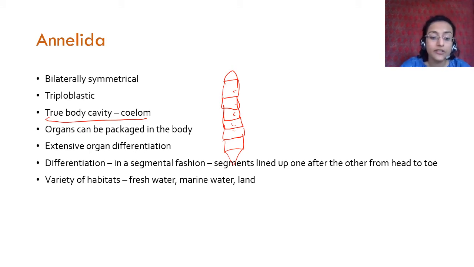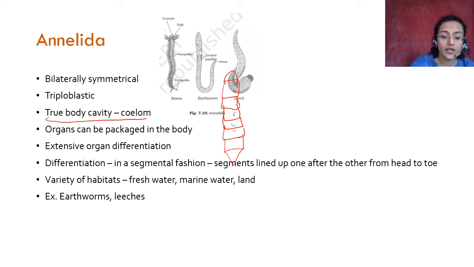Okay, they live in a variety of habitats. They can be freshwater or marine water or live on land. What is freshwater? The salt content is less. Marine water is like oceans, which has a lot of salt content. And they also live on land. For example, earthworms and leeches. I'm sure you have seen earthworms. If you haven't seen earthworms, you should go out more often.